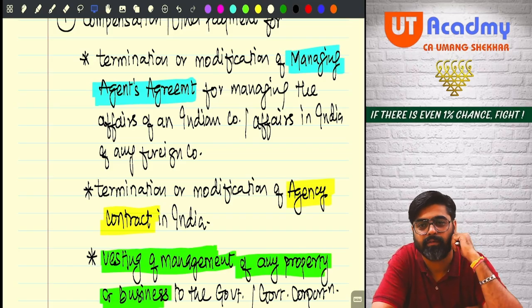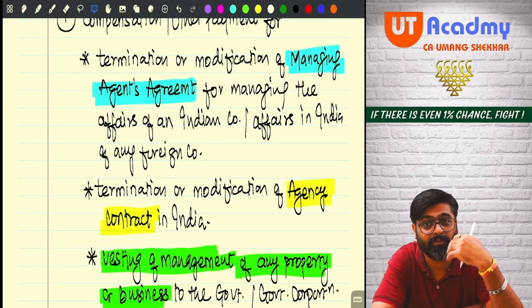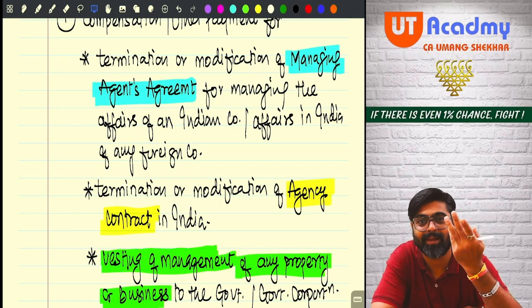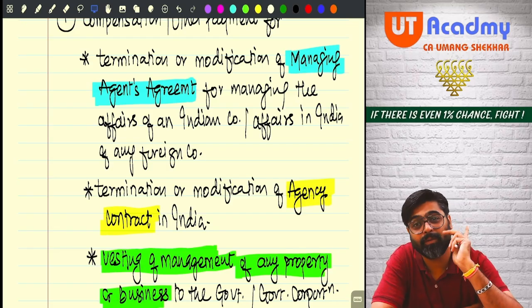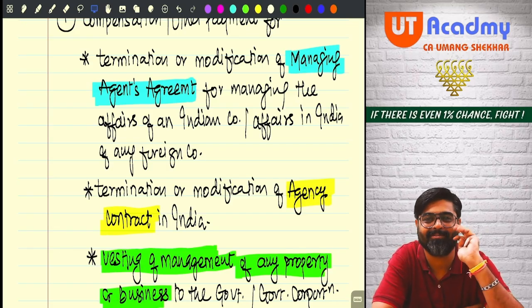Not getting. Why? Because you don't know what a managing agent agreement is. Don't say yes. Always be inquisitive. Ask, sir, what is a managing agent agreement? Throw some light on that, so that if it is coming in light, we'll be able to see it. Okay, this is a managing agent agreement. You'll understand only if I give you some example.